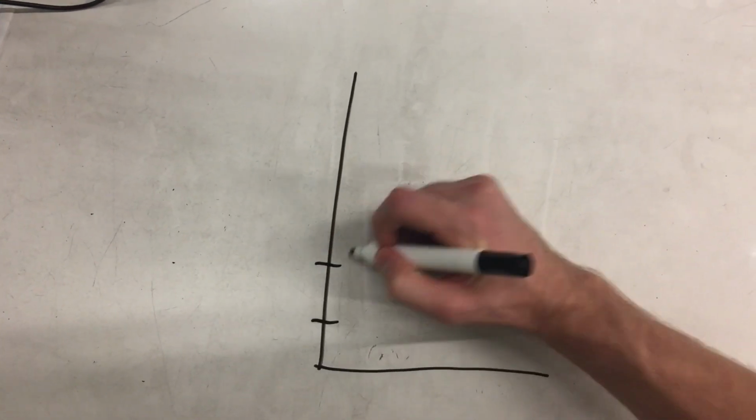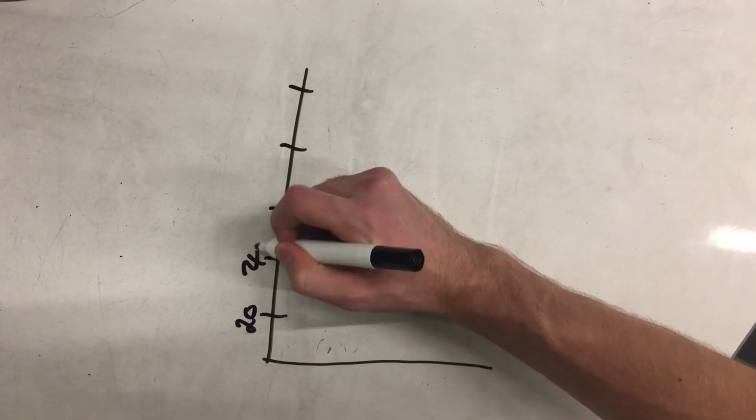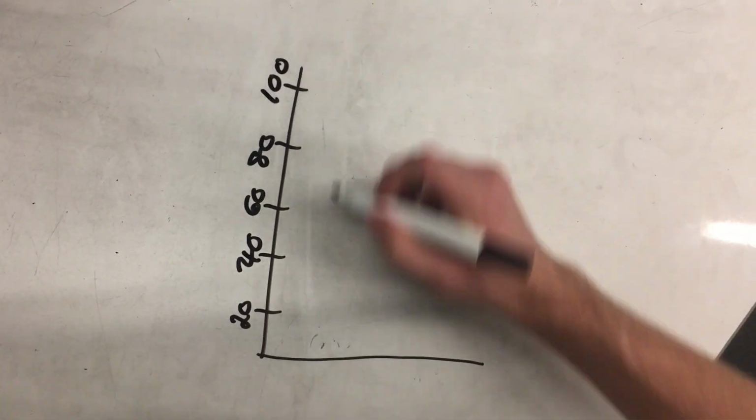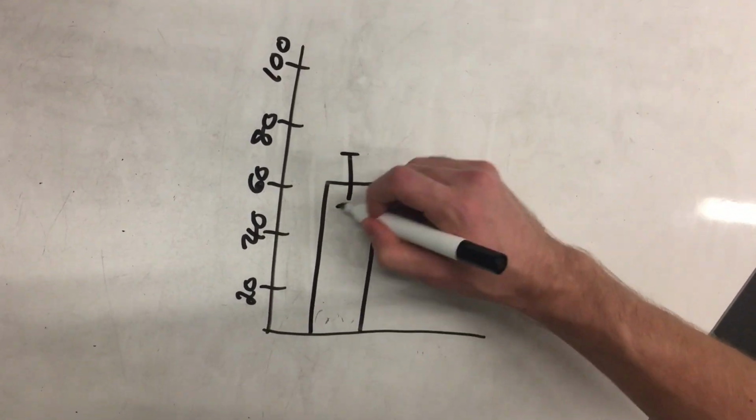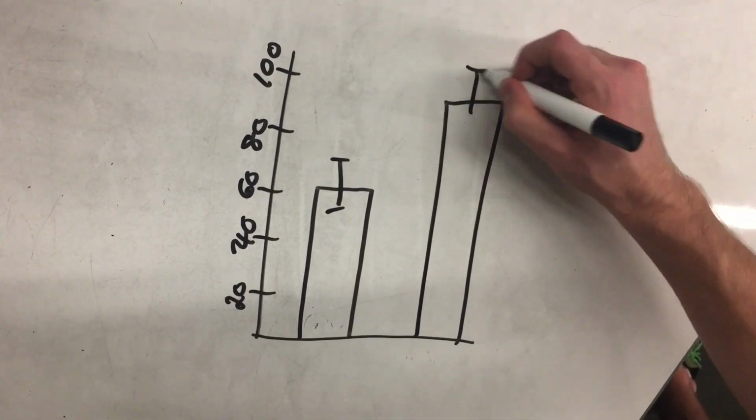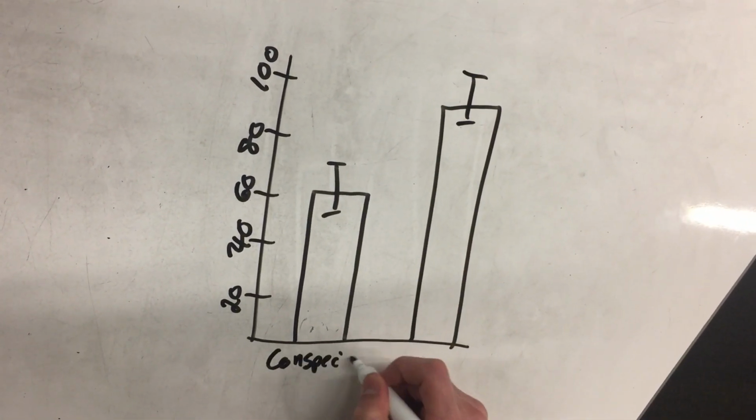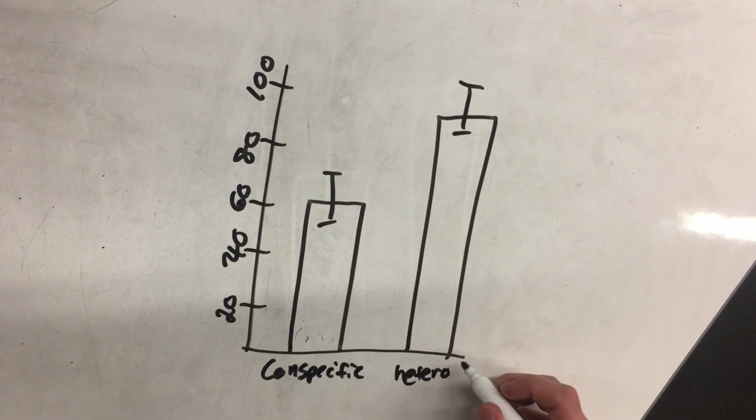It was found that there was no correlation between the focal species of the crab and the number of interactions observed. There was a correlation found between the type of interaction and the number of agonistic behaviors. As shown in the graph, heterospecific had around 90 observed interactions, while conspecific had around 60 observed interactions.